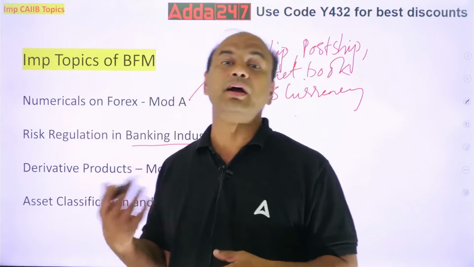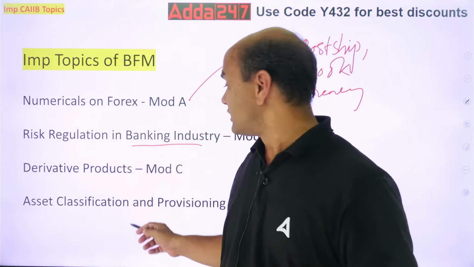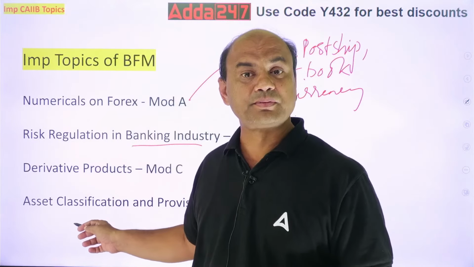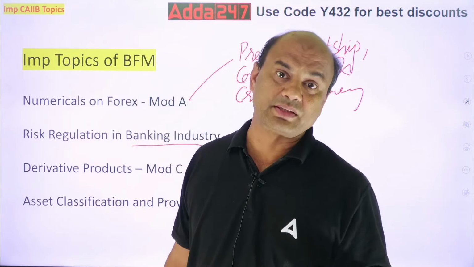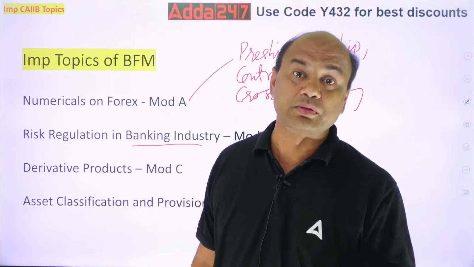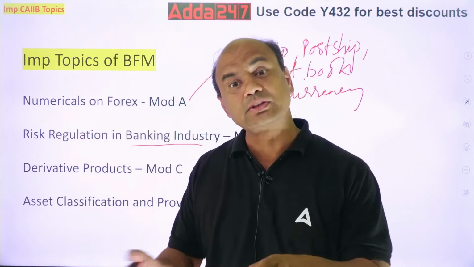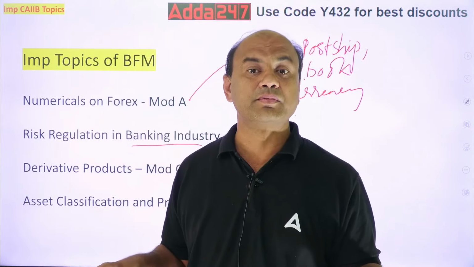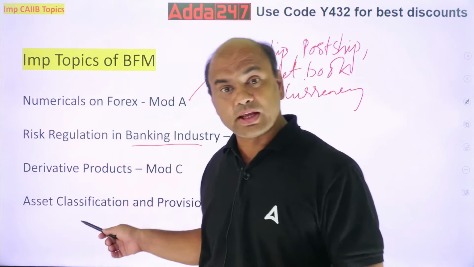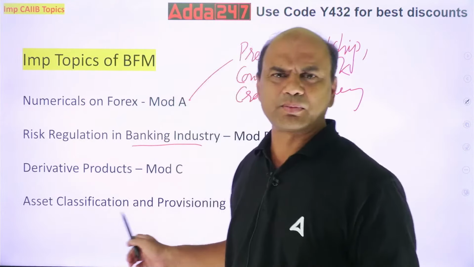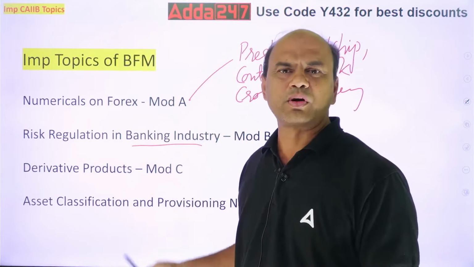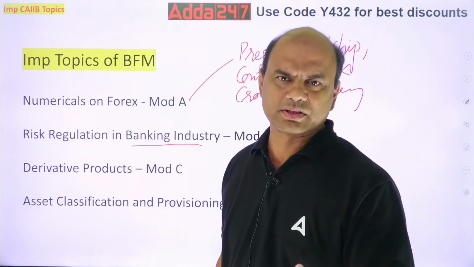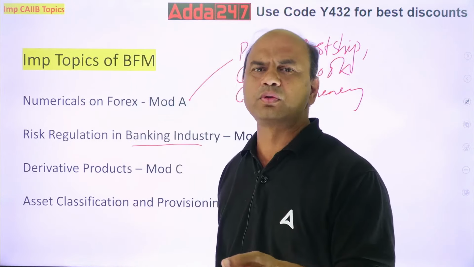Then you go ahead and check what are the various classification norms. It means asset classification. It includes your NPAs. It includes your standard assets. It includes SMA 0 and 2. All of them are included. Not only asset classification, see, classification and provisioning is for substandard, doubtful 1, doubtful 2, you know it.